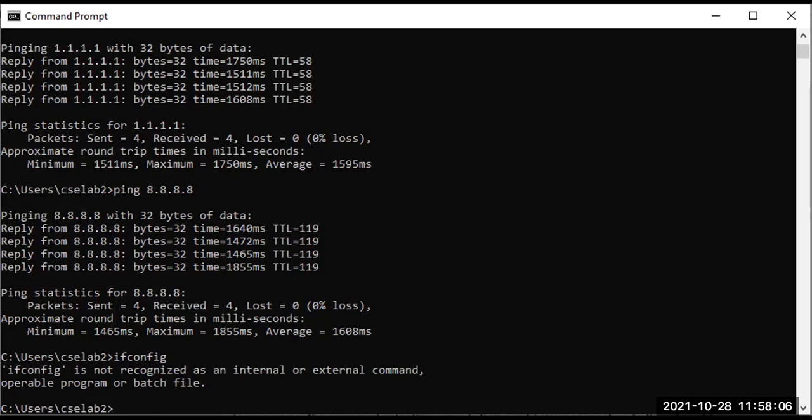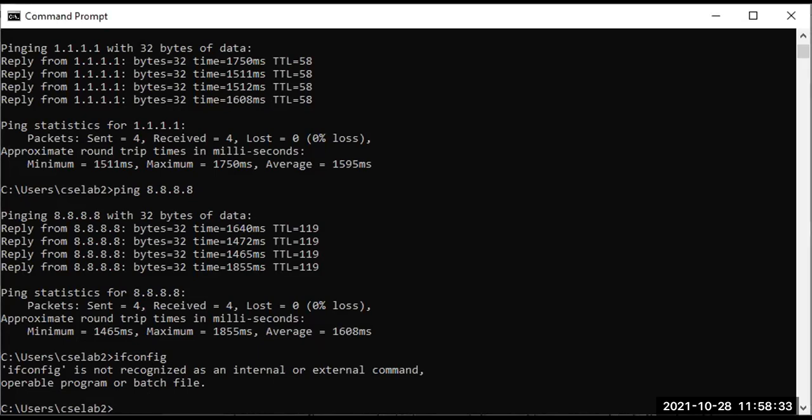Anyone? What can be the command, or how can we know my total networking details with a single command? If anyone knows any command, any idea, anyone? So I think I'm not getting any responses.